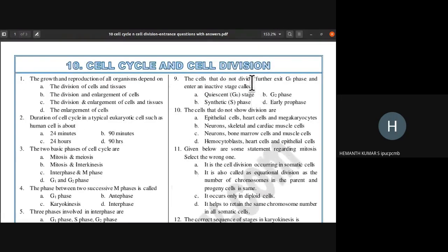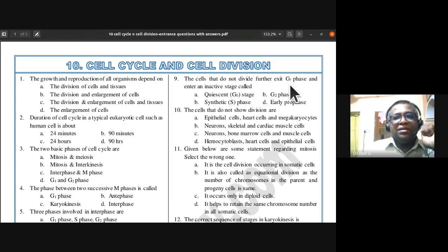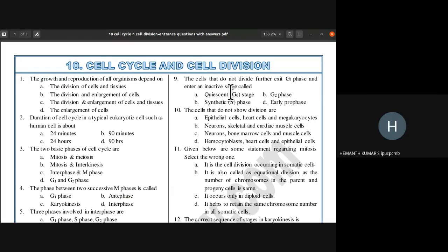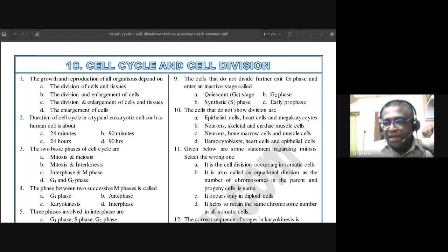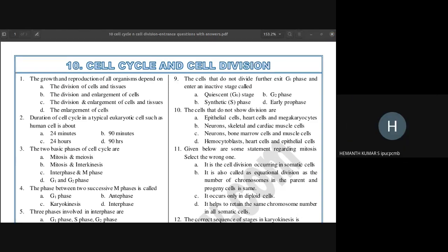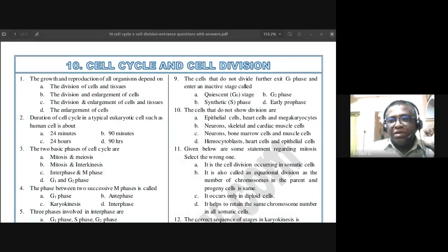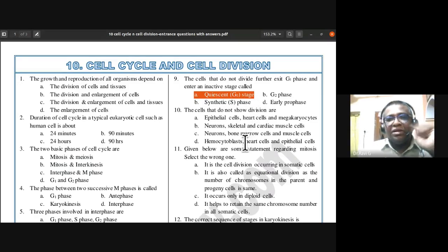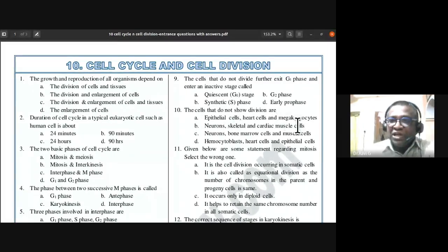Now, the ninth question: the cells that do not divide further exit G1 phase and enter an inactive stage. So they enter an inactive stage. What do you call this stage? The quiescent stage or G naught stage. So the answer for this is that cells that do not divide further, exit G1 phase and enter the inactive stage called quiescent or G naught stage. The 10th one, the cells that do not show division are...